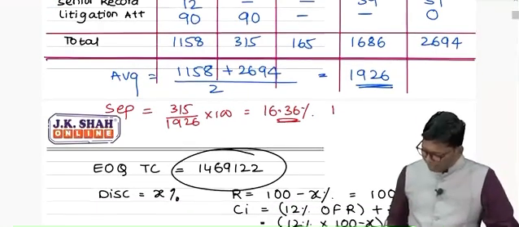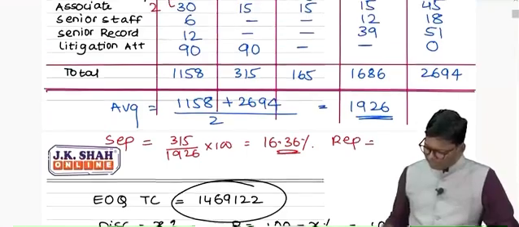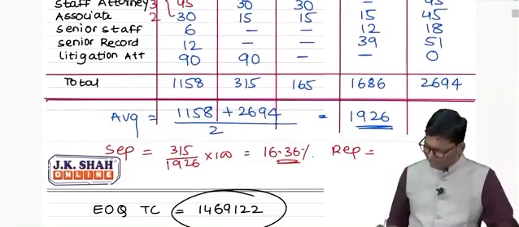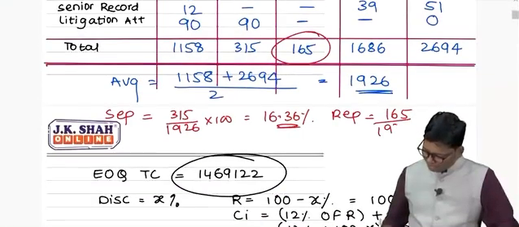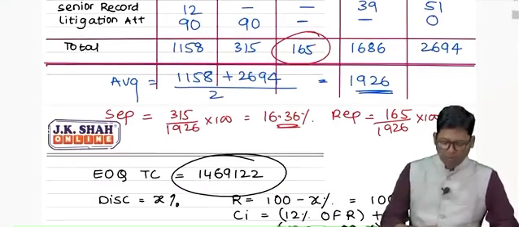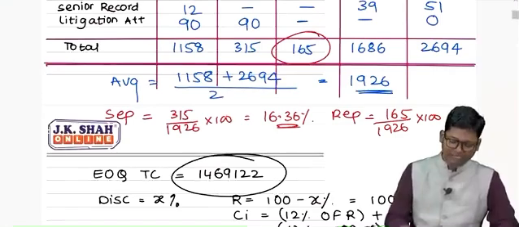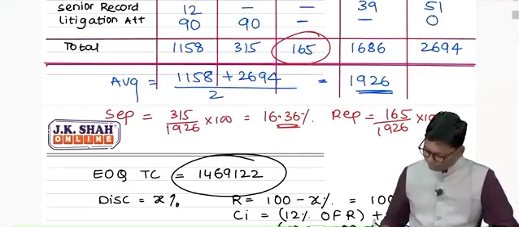If you are using the replacement method, replacements are also calculated. Total replacement that took place is 165. 165 divided by 1926 into 100 is equal to 8.57 approximately.